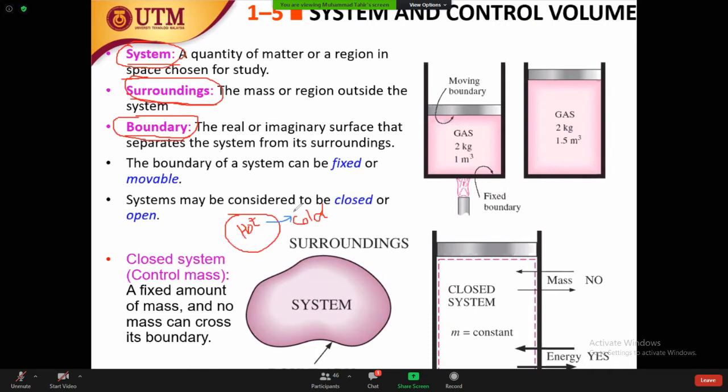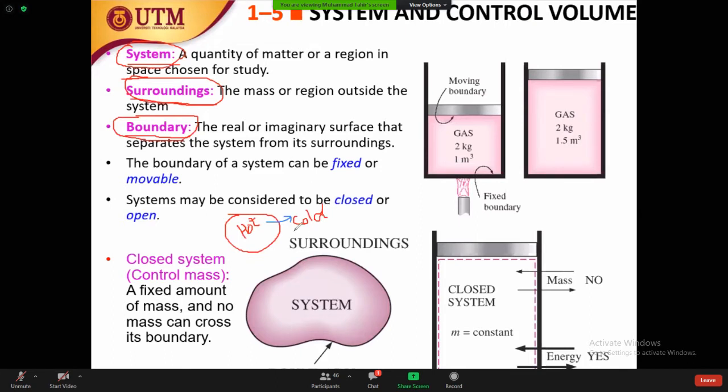It means the boundary is also important after you define the system and surrounding. For example, if this boundary is a non-conductor, an insulator, heat cannot transfer from the hot body to the cold body, from the system to the surrounding. If this boundary is very conductive, heat can easily transfer from the system to the surrounding. So system is of course important, but at the same time, the system has the boundary as the intermediary between the system and surrounding. Once you define your system, at the same time you can define the surrounding.